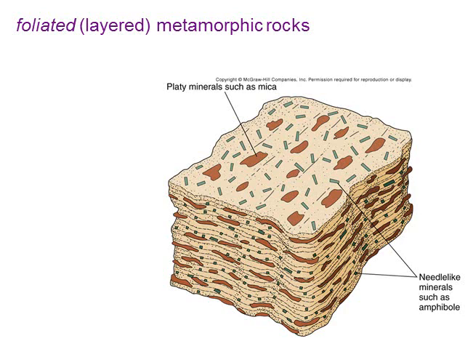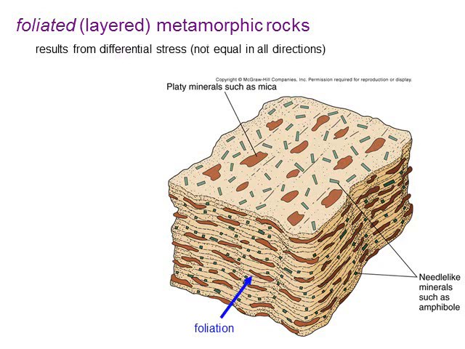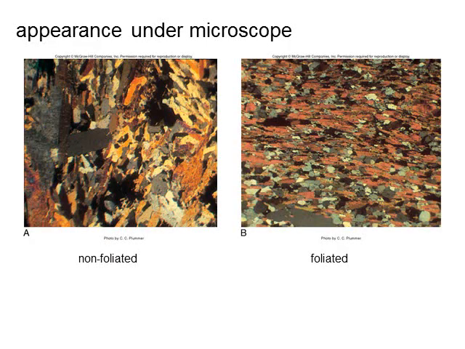So foliated rocks are going to be the layered metamorphic rocks. And so here's an example of foliation. And this results from the differential stress. So again, this is the type of stress that's not equal in all directions. In this case, this is stress that's coming from two directions. In this diagram, it would be from the top and from the bottom, squeezing this rock together.